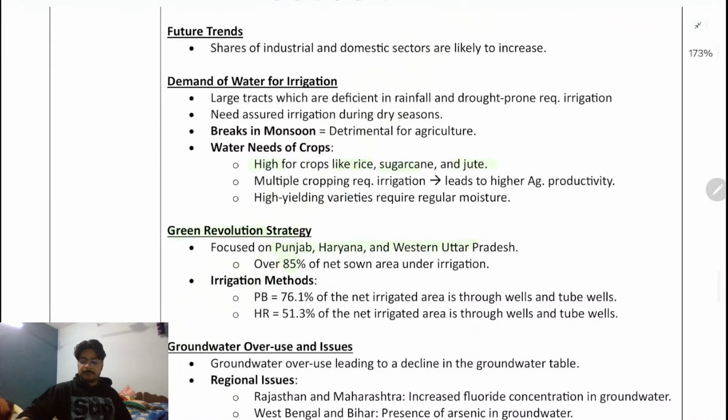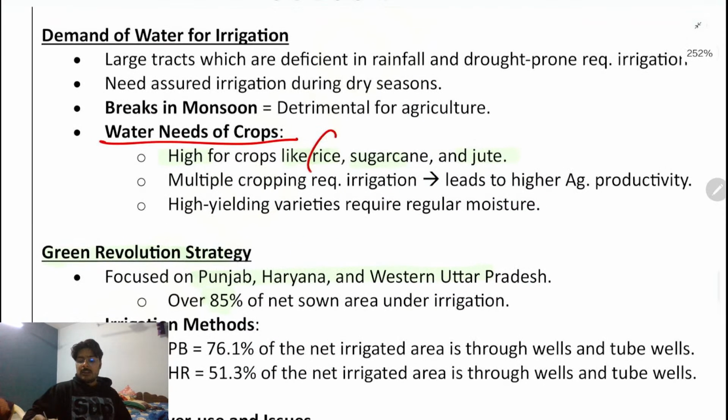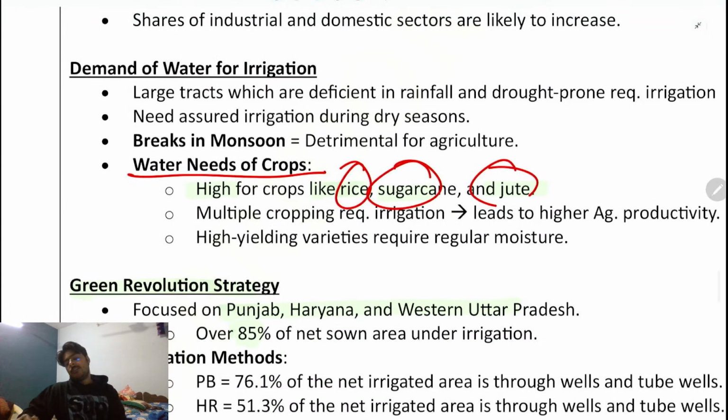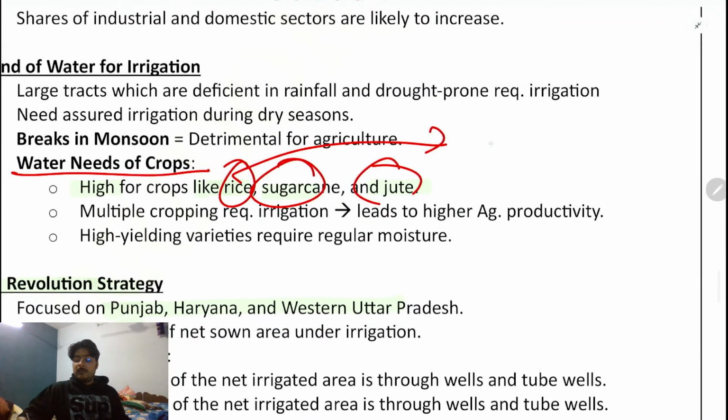Some of the crops that are water intensive, we call them water intensive crops. Rice, sugar and jute are water intensive crops. In addition, in rice cultivation, people are using the flood irrigation method, which is inappropriate.